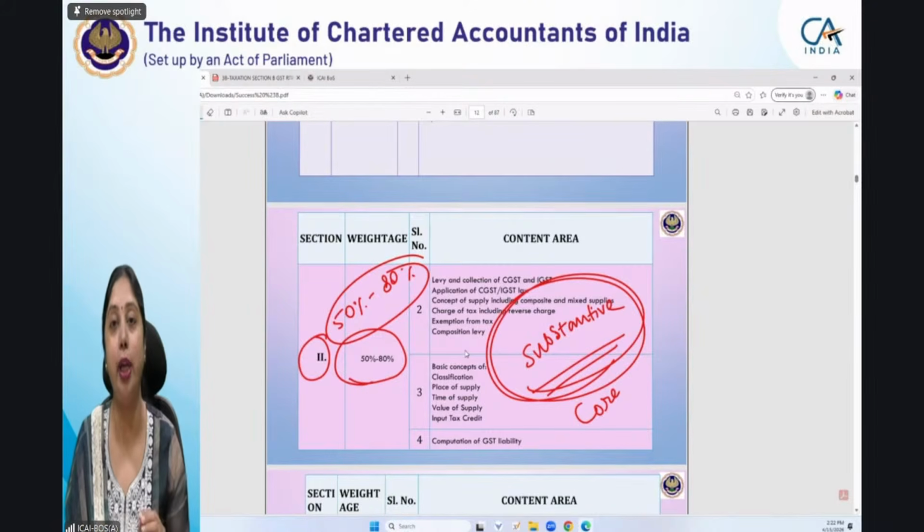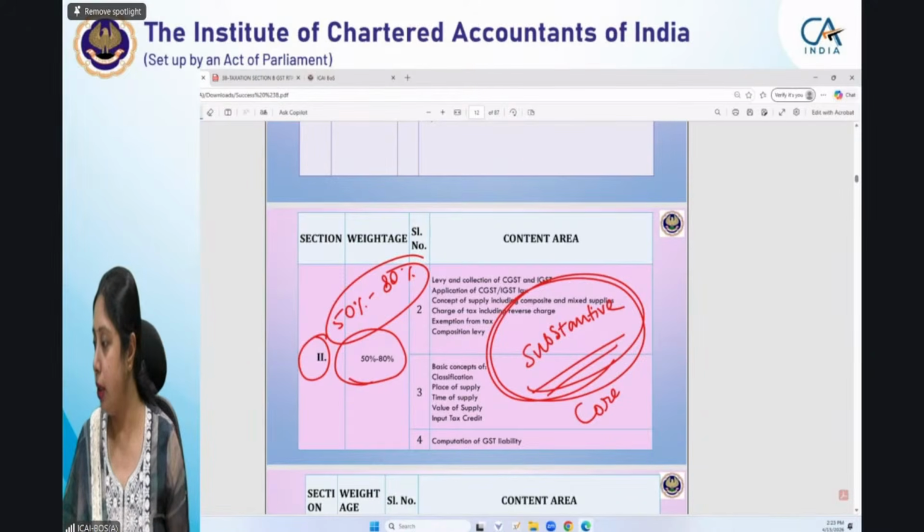It can go up to 80%, but generally 60-70% of your paper comes from this section. So you can understand how important this section is and how many questions would be asked from this particular section. So you should know all these provisions very thoroughly for the forthcoming examination.